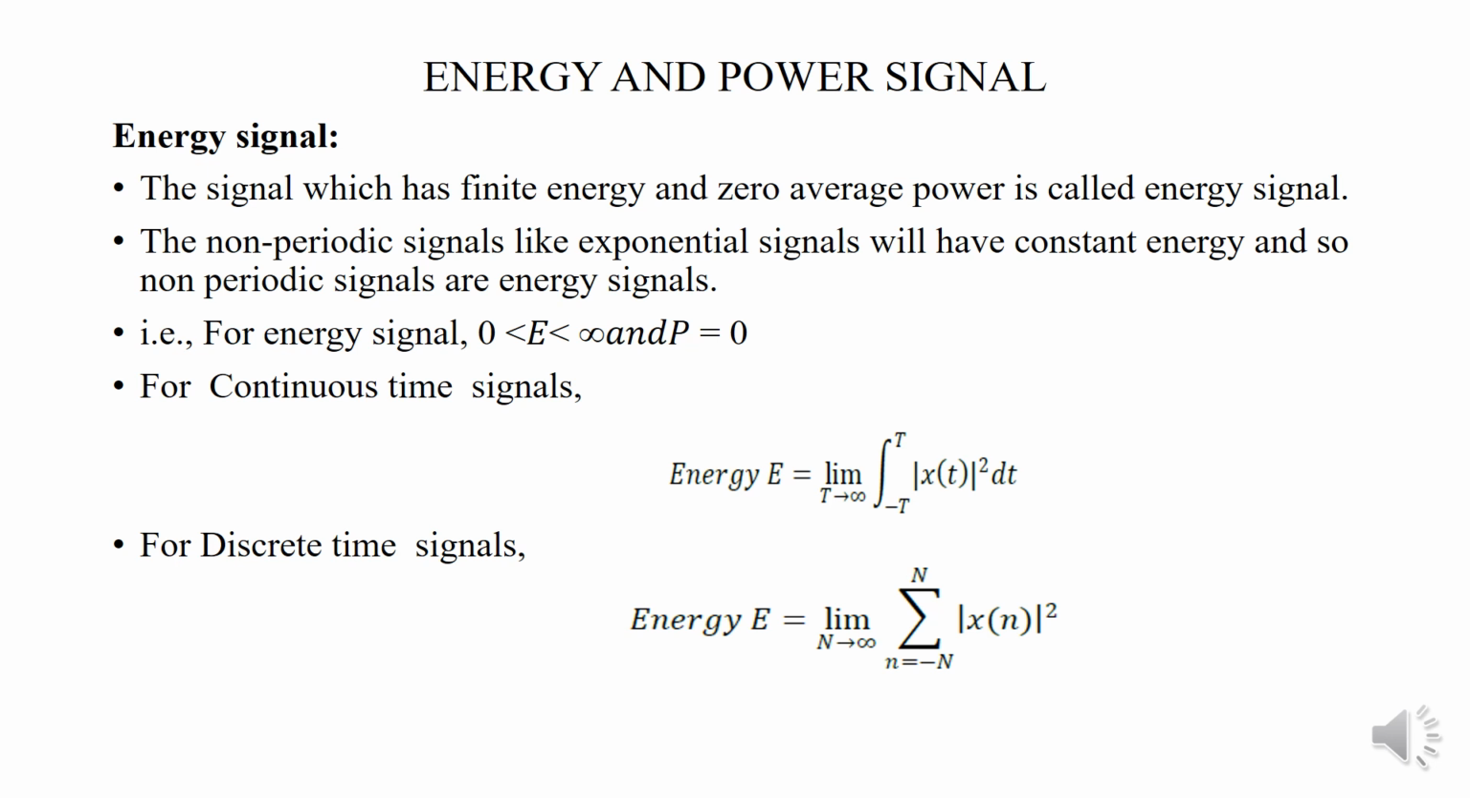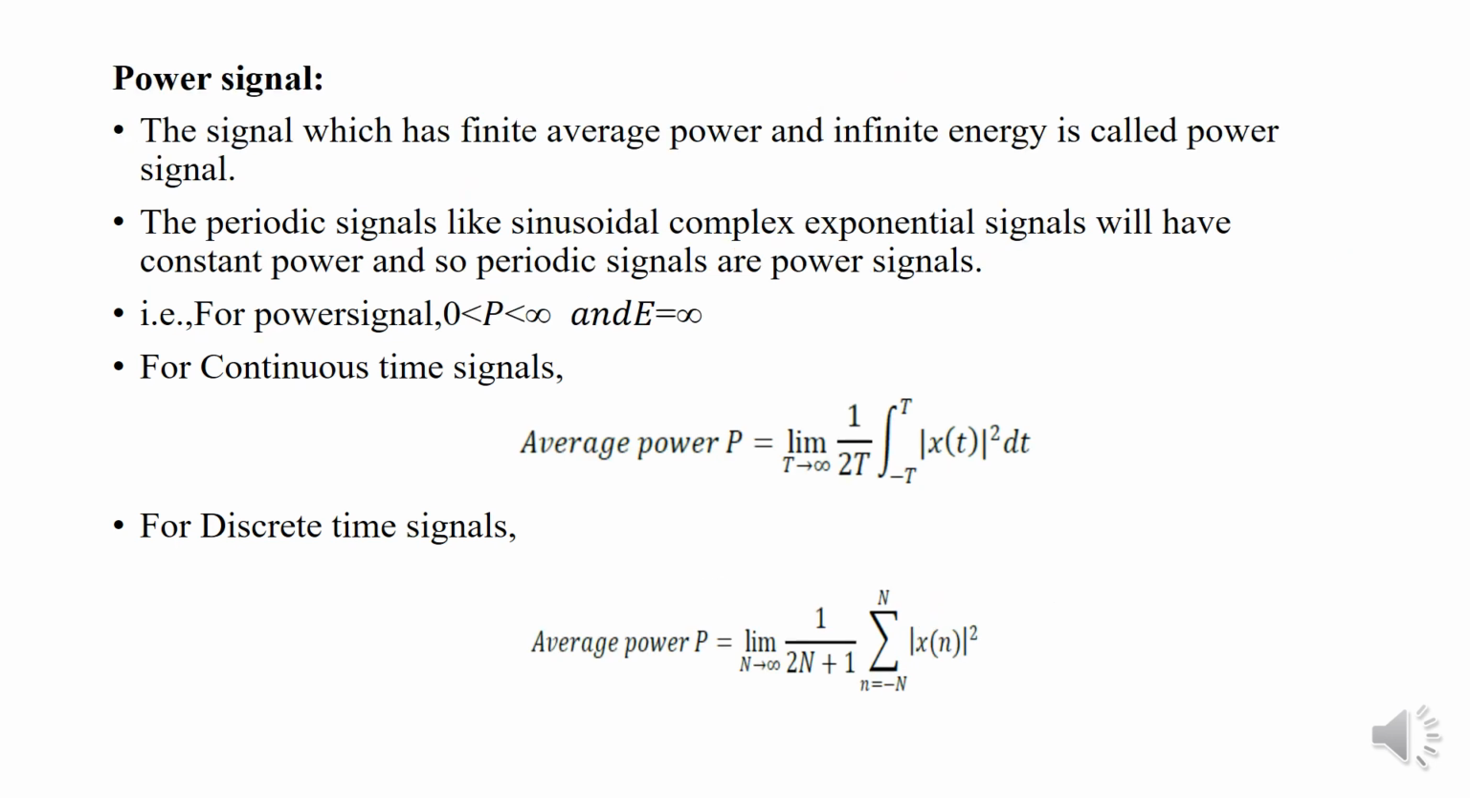The energy signal which has finite energy and zero average power is called the energy signal, and the non-periodic signal like exponential signal which has constant energy, and so non-periodic signals are energy signals. For example, the energy signal, that is E lies in between 0 to infinity and P equal to 0. In the case of continuous time signal, the energy signal is given by this equation, and the discrete time signal it is given by the second equation.